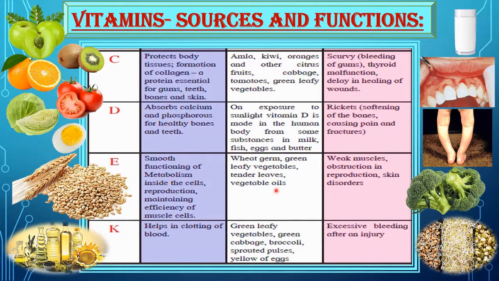Then the next is vitamin K. Vitamin K helps in clotting of blood. And the sources from where we get vitamin K are green leafy vegetables, green cabbage, broccoli, sprouted pulses, yellow of eggs. And the deficiency disease is excessive bleeding after an injury.